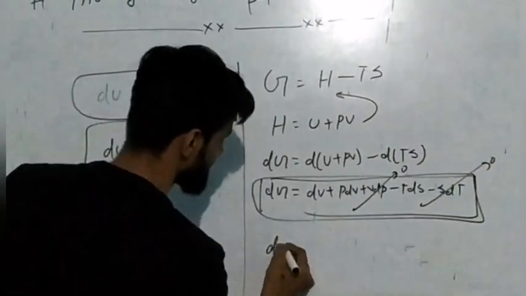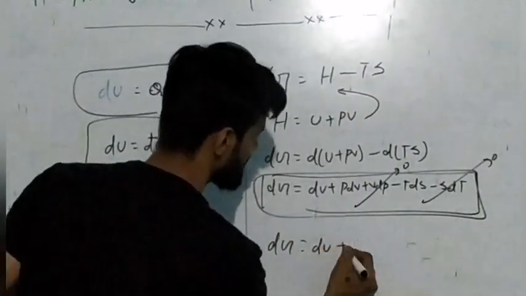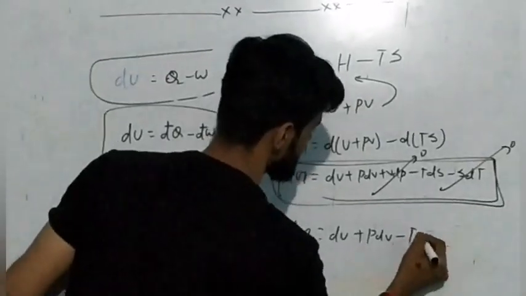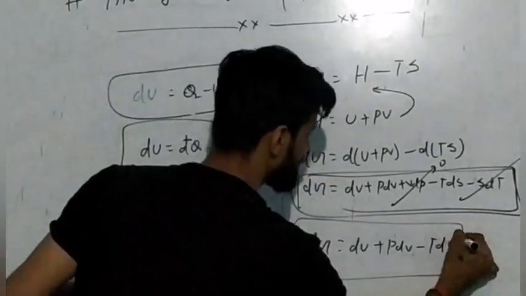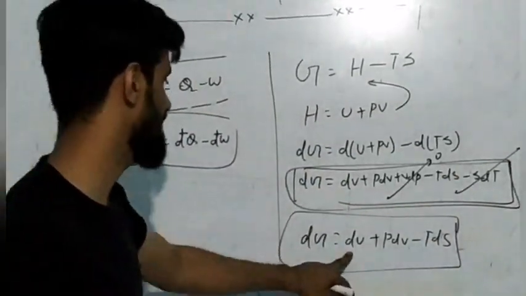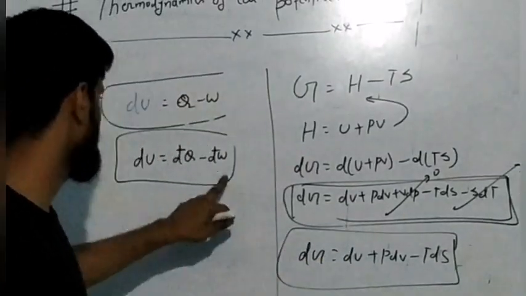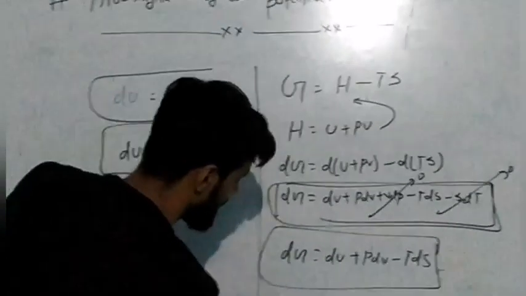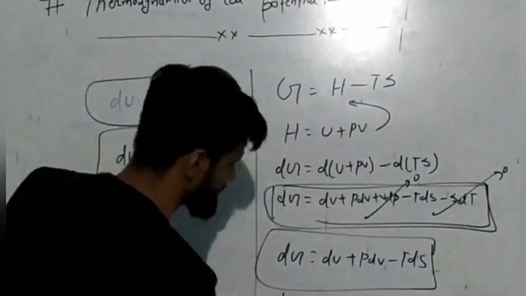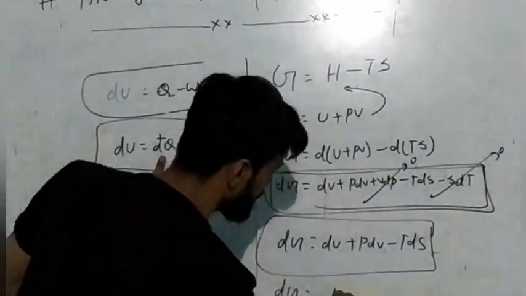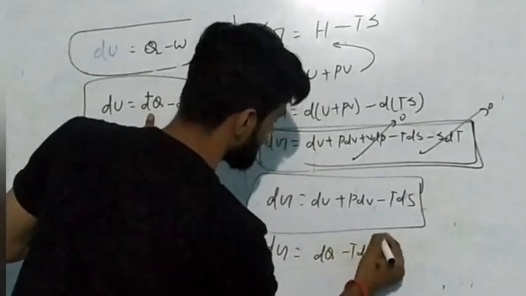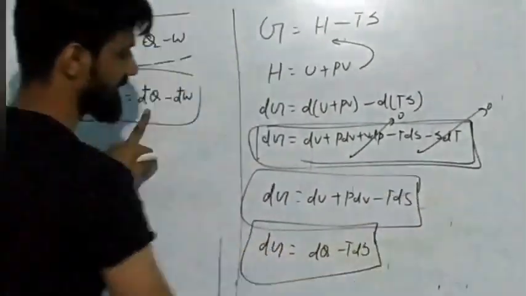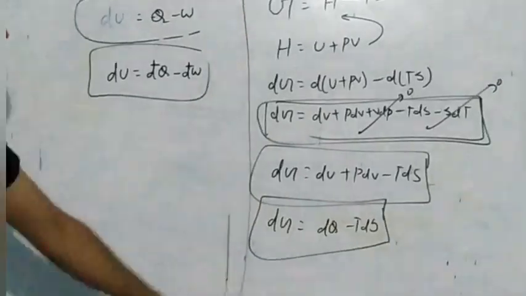Then this formula becomes dG is equal to dU plus PdV minus TdS. Now, according to the first law of thermodynamics, dU plus PdV work is equal to dq. So dG is equal to dq minus TdS. The formula becomes like that.